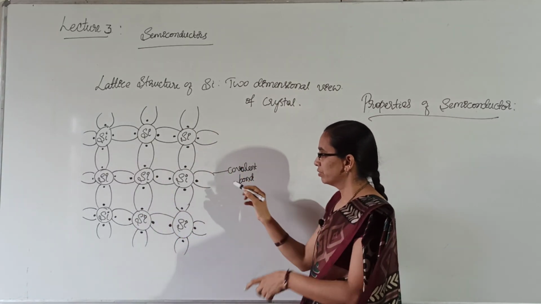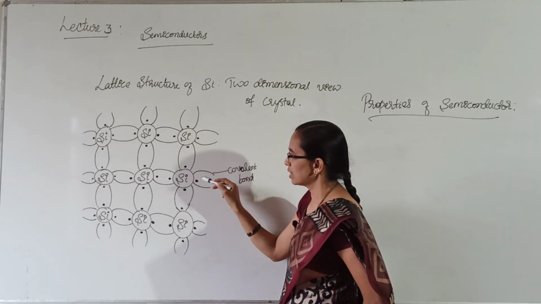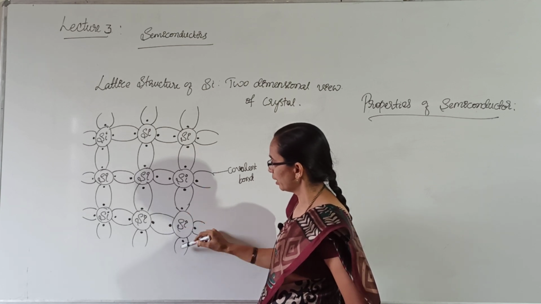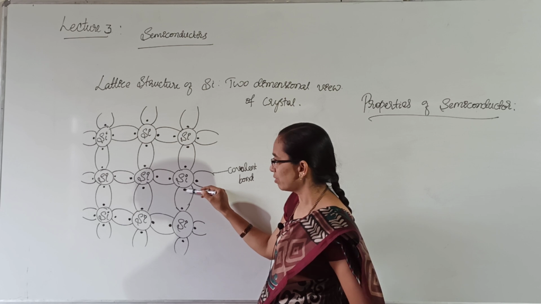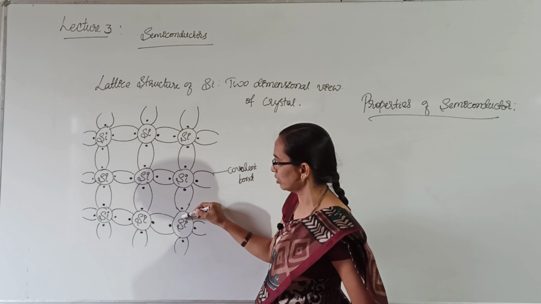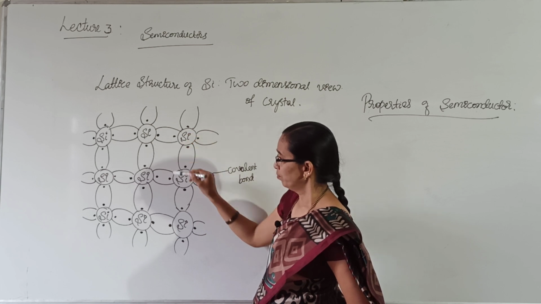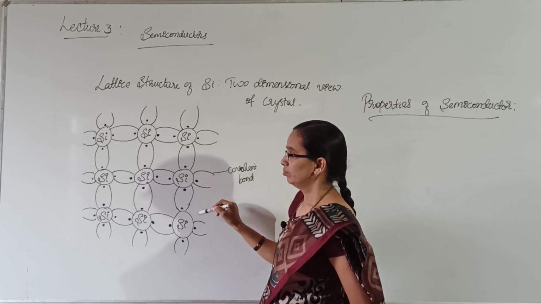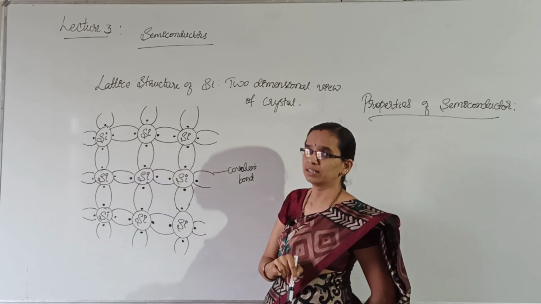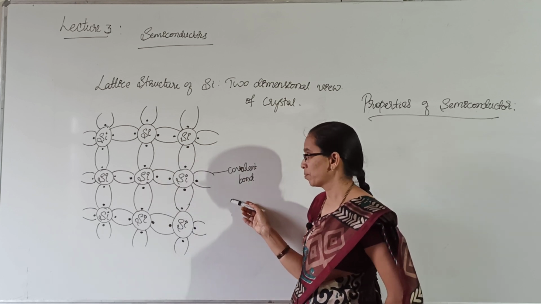Here you can observe these are representing the covalent bonds. Each valence electron of a silicon atom makes a covalent bond with the neighboring atoms. Here, this is the valence electron making covalent bonding with one of the valence electrons of another silicon atom. The same way, all the valence electrons of a silicon atom make covalent bonding with the neighboring silicon atoms. This is what the lattice structure of semiconductors is.